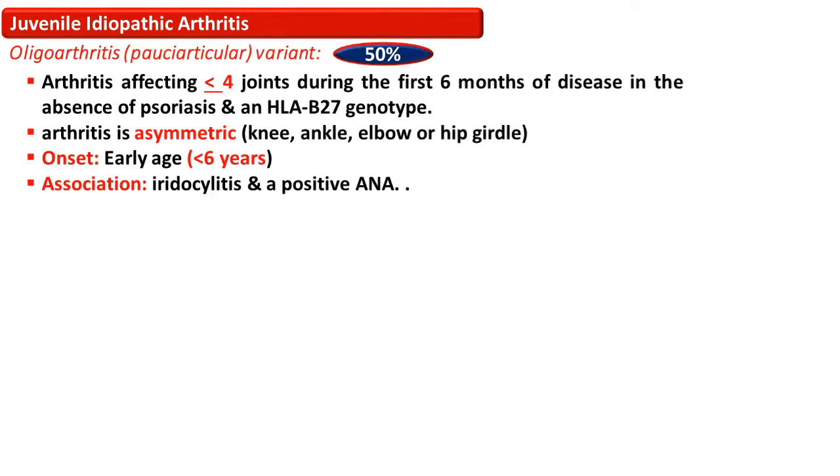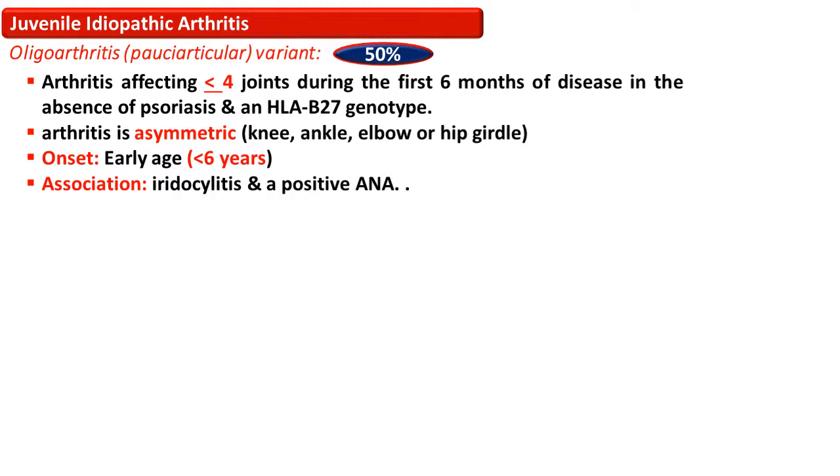The most common category of JIA is the oligoarthritis variant, which is also termed as the pauciarticular variant. It affects more than 50% of the people affected by JIA, and it affects 4 or fewer joints during the first 6 months of the disease in the absence of psoriasis or an HLA-B27 genotype.